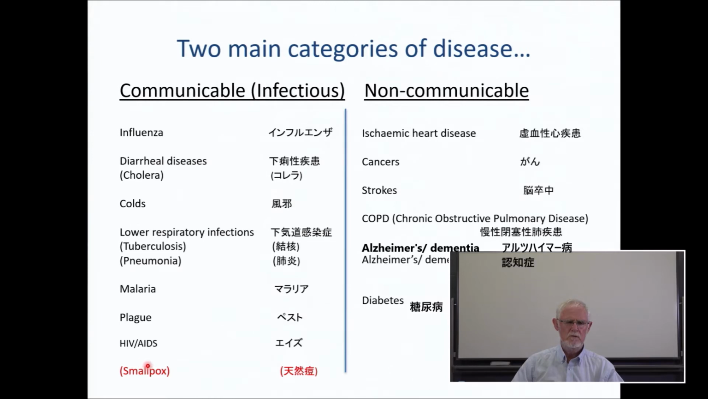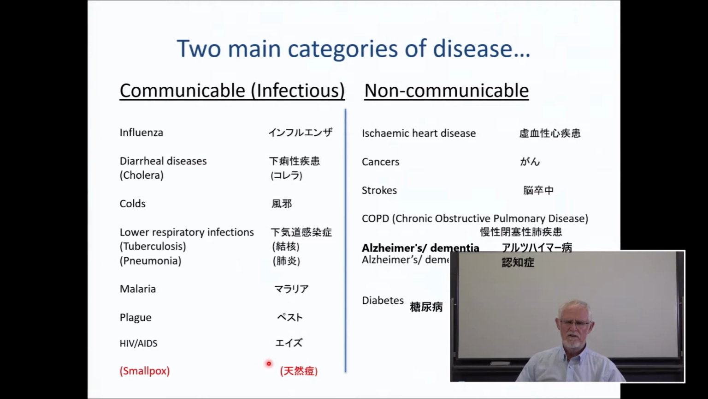So in communicable diseases, we can see influenza, diarrheal diseases, especially cholera, colds, tuberculosis, pneumonia, malaria, of course, carried by mosquitoes, plague, HIV, AIDS, and smallpox. Smallpox I have put in red because smallpox has completely disappeared from the world. International cooperation and vaccinations means that smallpox no longer exists anywhere in the world. It's a great success for international cooperation.